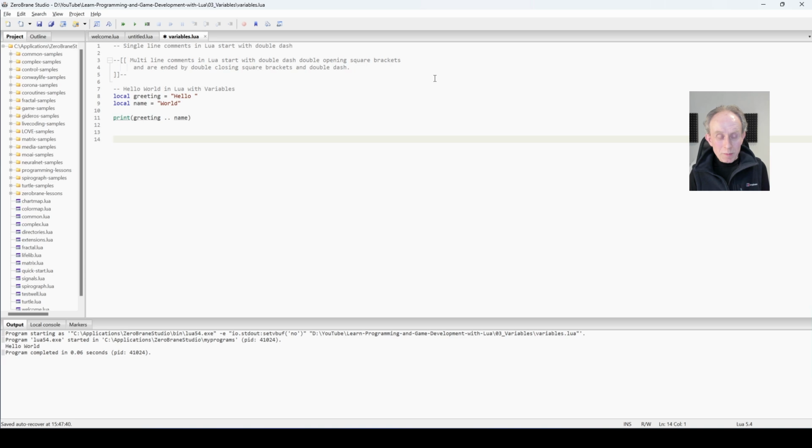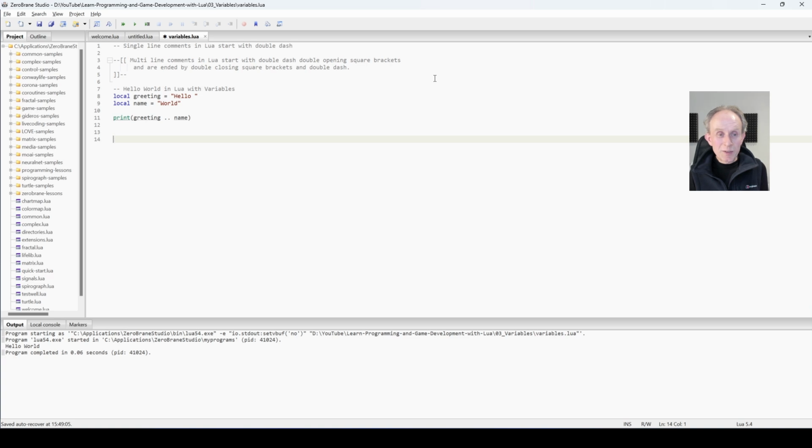I'm now going to talk about types. In a statically typed language, the types of values and variables are declared at compile time. They cannot be changed at runtime. Statically typed languages include C, C++, Java, and Rust. In a dynamically typed language, values have types and variables do not. Dynamically typed languages include Python and Lua.